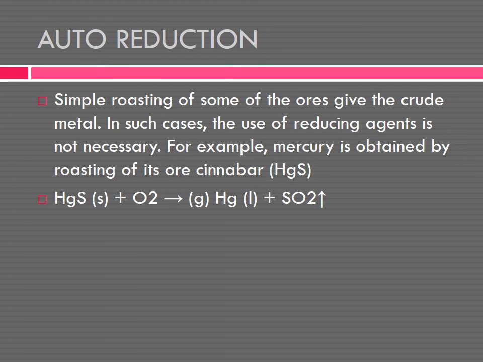Further, auto reduction. In auto reduction, the roasting process is used. Auto means it is done in the absence of a reducing agent. So we don't need reducing reagents in this process. That is called auto reduction. That's all, children. These are about extraction of crude metal. Have you understood?